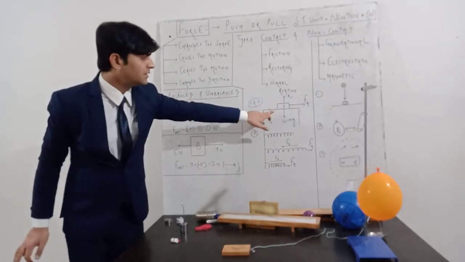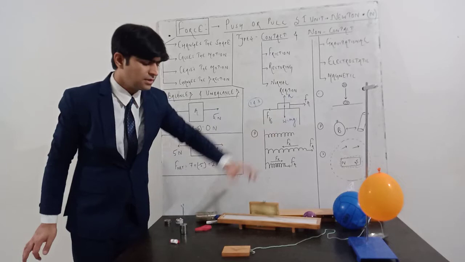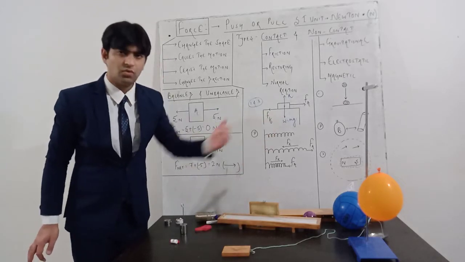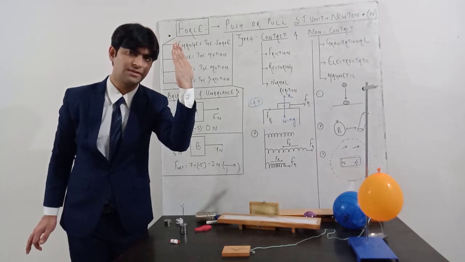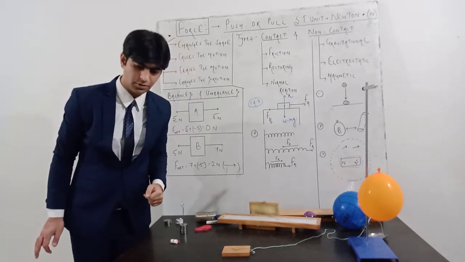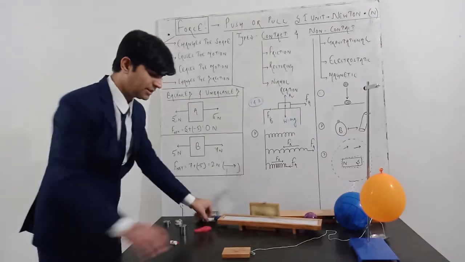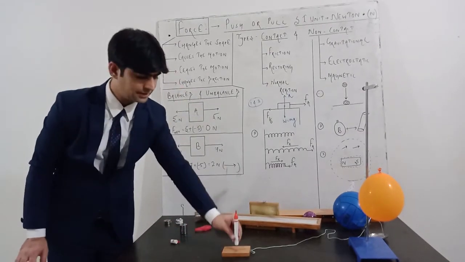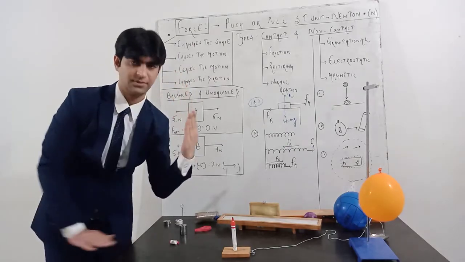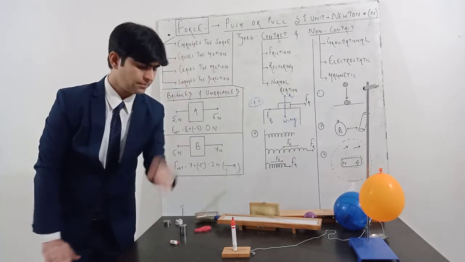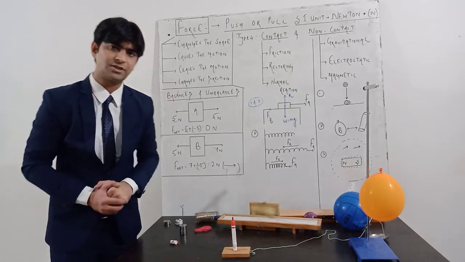You can see here W is equal to mg. To balance this weight, one force acts perpendicularly up by the surface, and that surface force is called normal reaction. This marker indicates the force applied by this surface in the upward direction, and this force is called normal reaction.